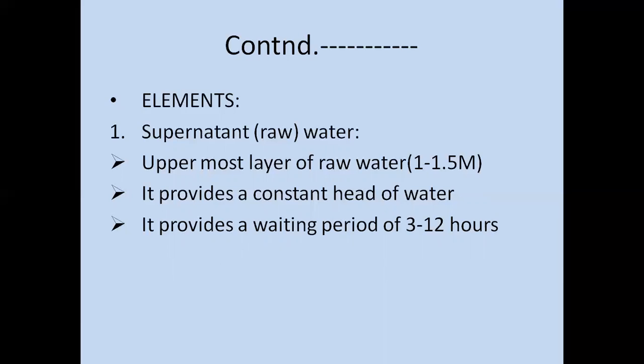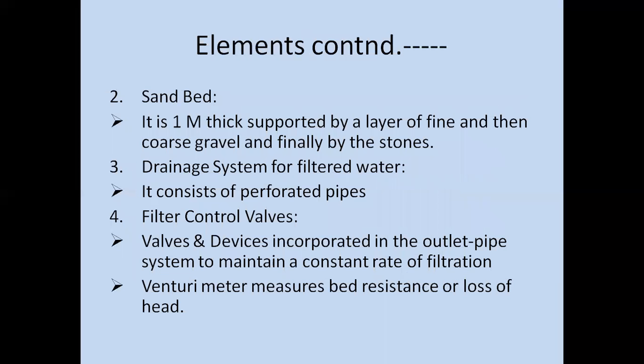And these are the elements of a slow sand filter. The first one is supernatant water, which is 1 to 1.5 meters deep, and it is the uppermost layer of raw water. It provides a constant head of water and provides a waiting period of 3 to 12 hours. The second one is the sand bed layer.